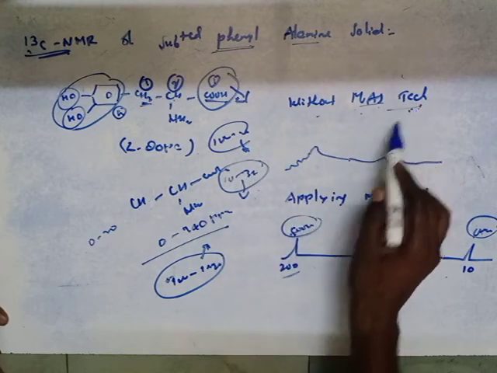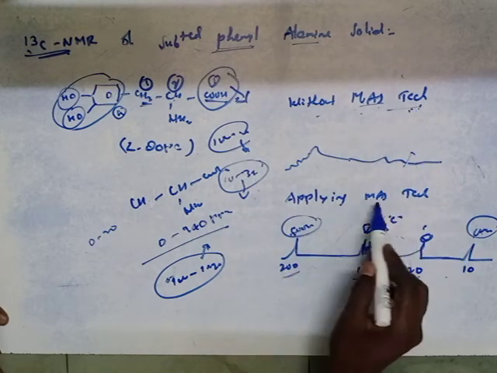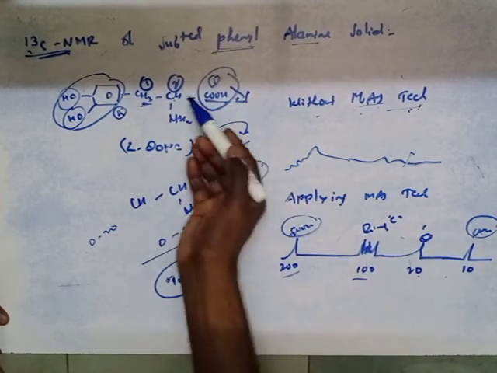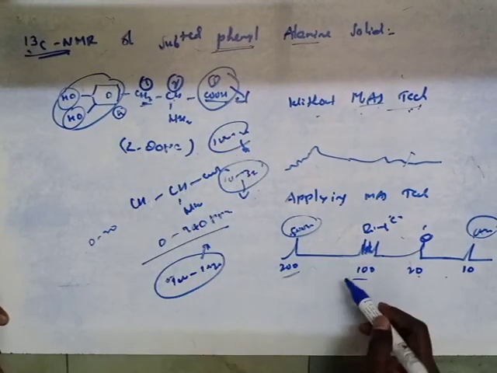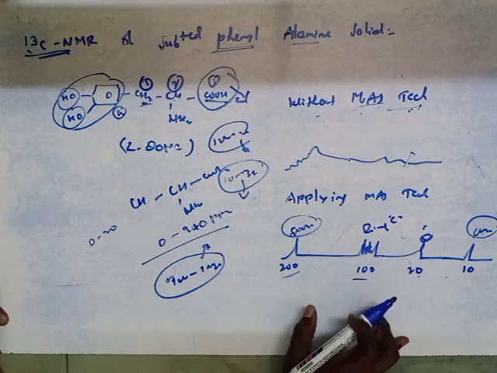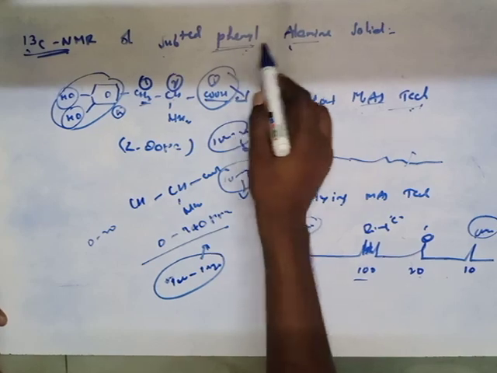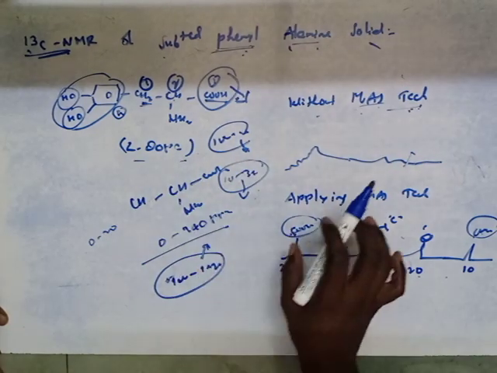Without the MAS technique, distorted or broad signals will appear, whereas by application of the MAS technique we can recognize which types of carbon atoms are there. Here there are 4 types of carbon atoms, that's why it gives 4 signals. This is the C13 spectrum of substituted phenylalanine solid, that is nothing but the L-dopa molecule. Thank you.